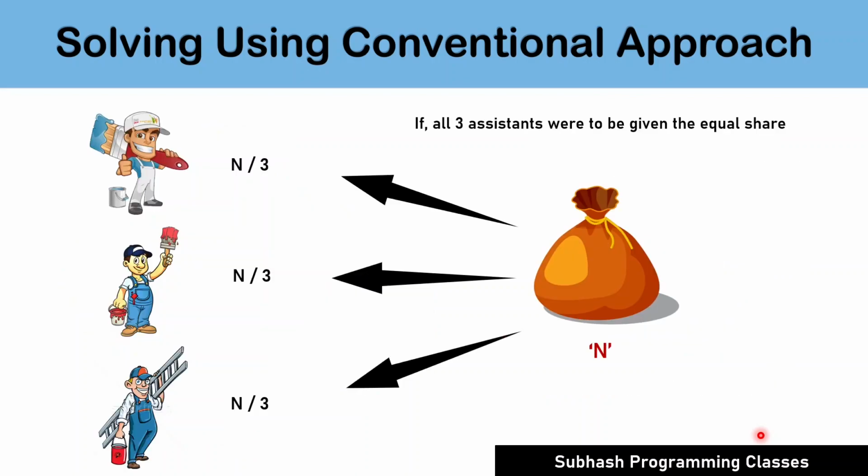Therefore, from the problem statement we had earlier, if all the three assistants were to be given equal share, then each assistant must have received n by 3 coins as their individual share of coins, isn't it? But that did not happen, because as the story says, each assistant took their share all by themselves from the total quantity one after the other. So let's recall and see what happened with each of the assistants.